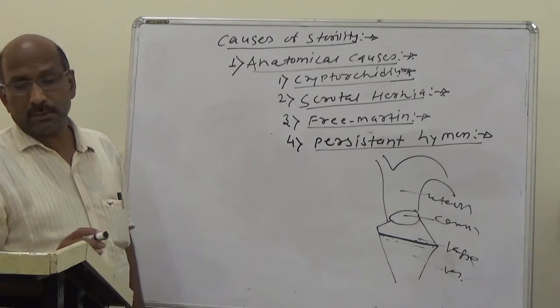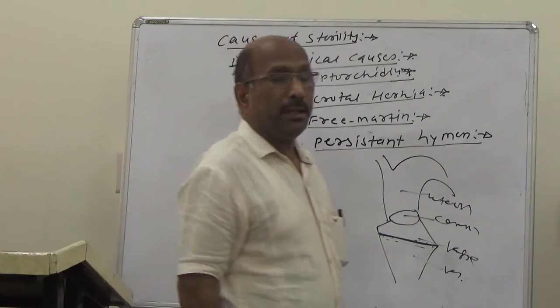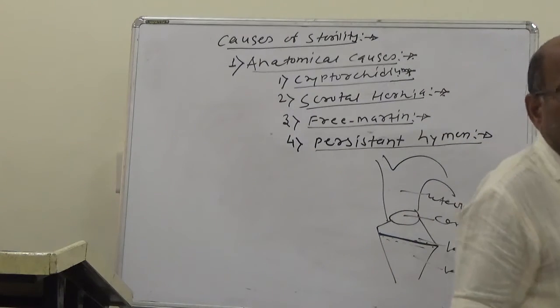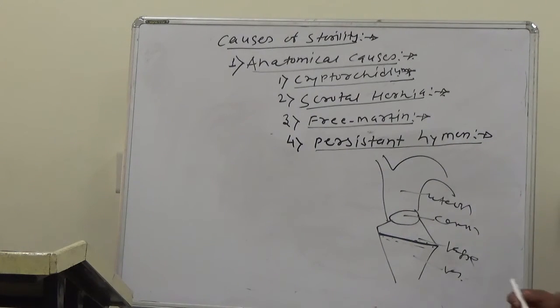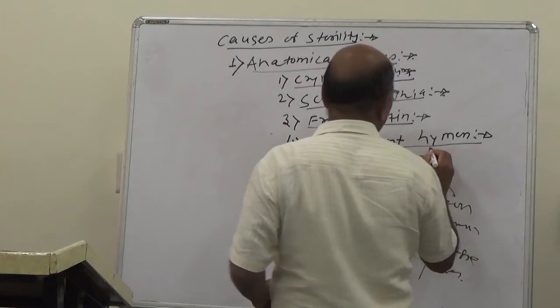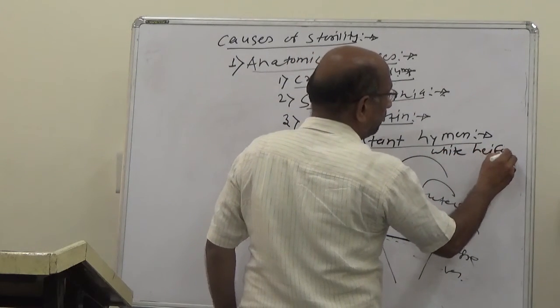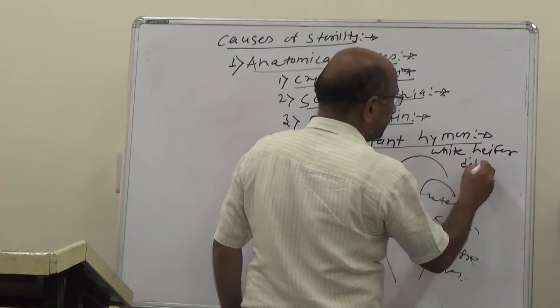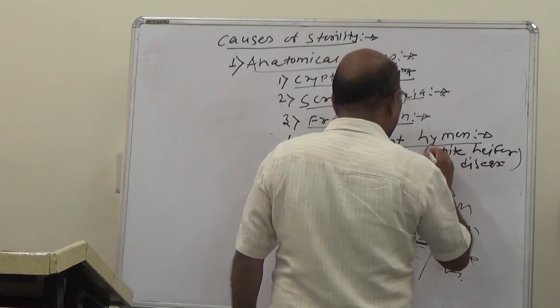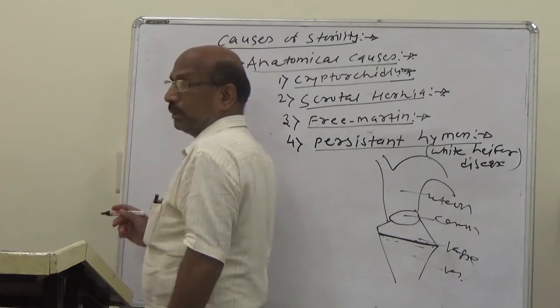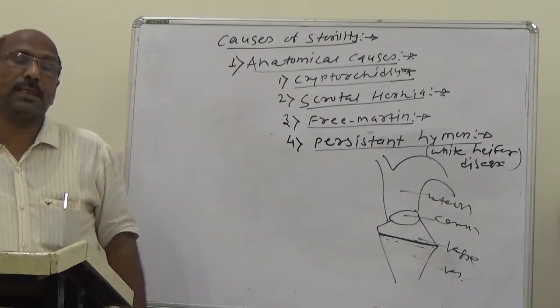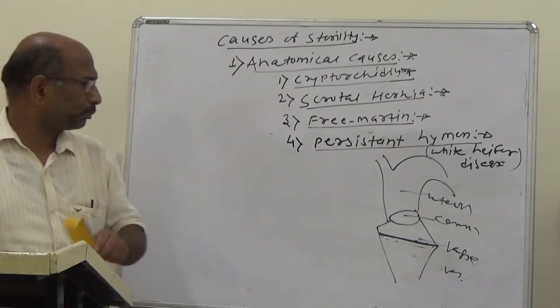That is called the persistent hymen, or it is also known as the white heifer disease. So the persistent hymen is also known as the white heifer disease. The fourth is the persistent hymen.